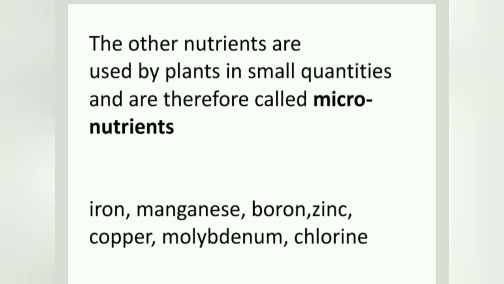Next come micronutrients. The nutrients which are used by the plants in smaller quantities, we call micronutrients: iron, manganese, boron, zinc, copper, molybdenum, chlorine. So all these nutrients come under micronutrients.